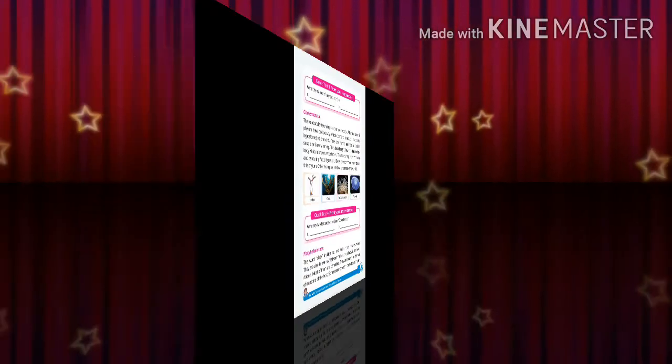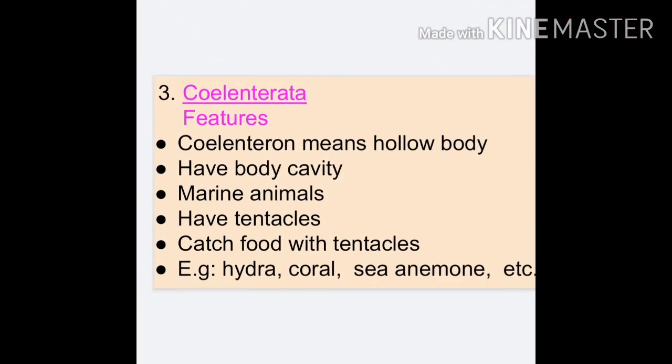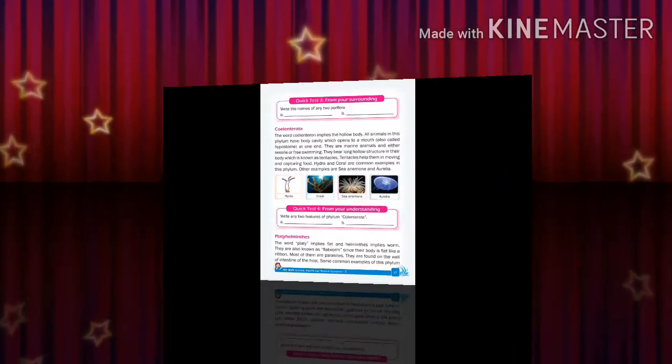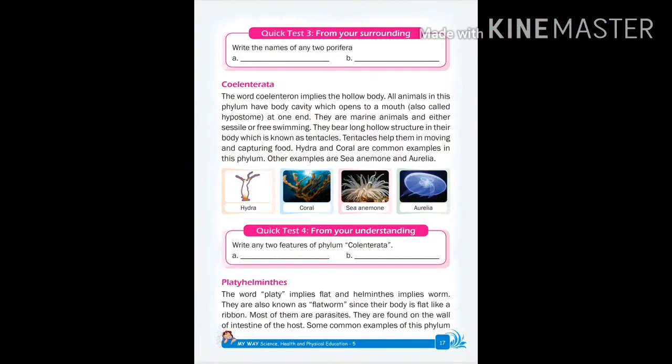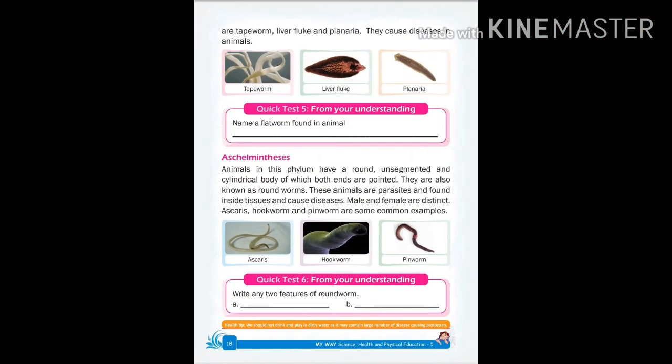Now let's move to another type, that is Coelenterata. Their name Coelenterata is derived from the word coelenteron, which means hollow body. They are made of a hollow body. Let's move to their features. They have body organs, and mostly they are marine animals found inside the sea. They have tentacles, which are body parts that move very flexibly and which they use to catch food. Some examples of Coelenterata are sea anemone, coral, hydra, etc.